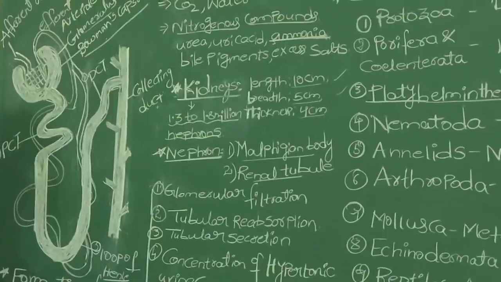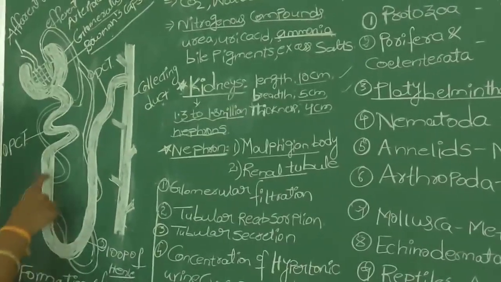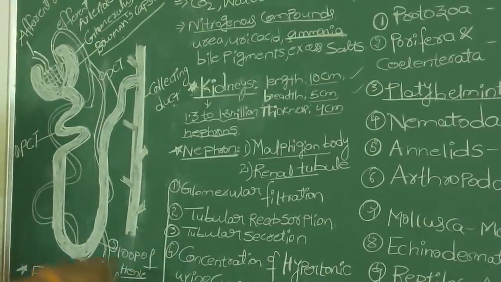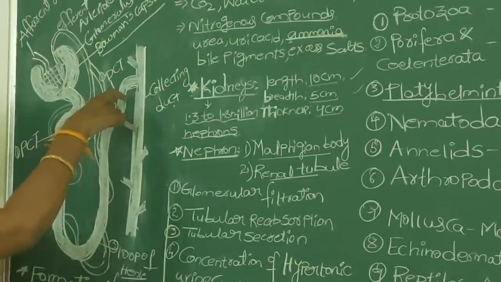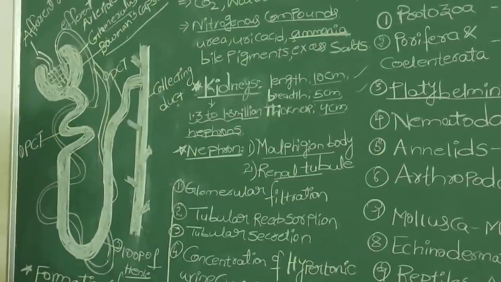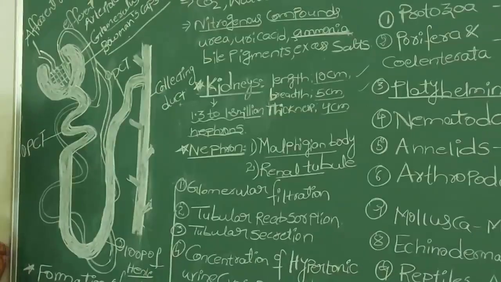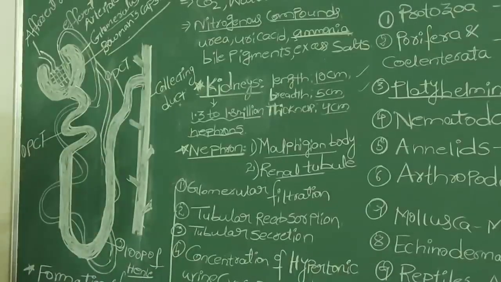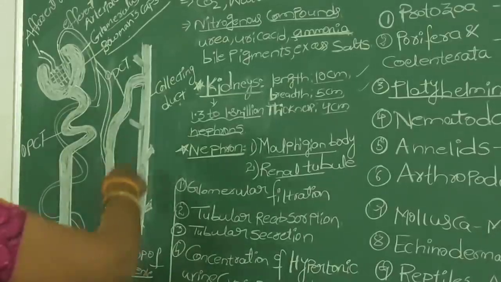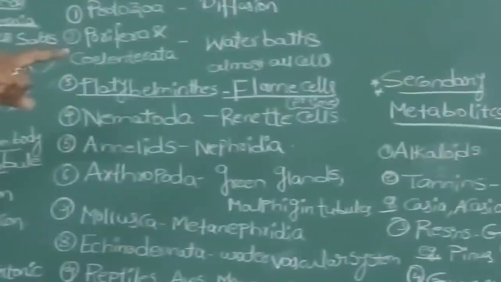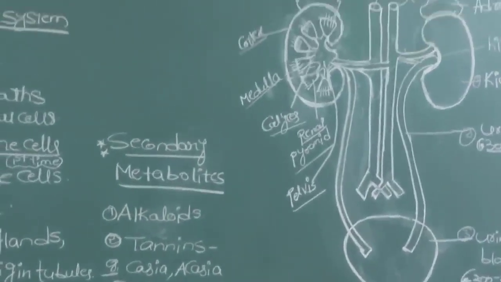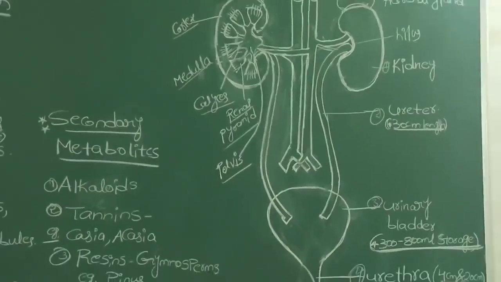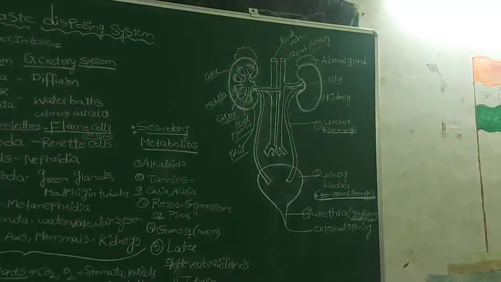PCT means proximal convoluted tubule, and the U-shaped portion of the nephron we call the loop of Henle. After the loop of Henle, the next part of the renal tubule is called the DCT, the distal convoluted tubule. This DCT finally opens into the collecting duct. These collecting ducts together form the renal pyramids, which open into the pelvis and finally into the ureters.